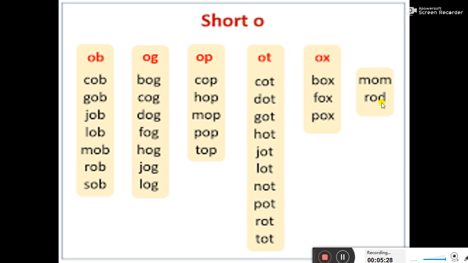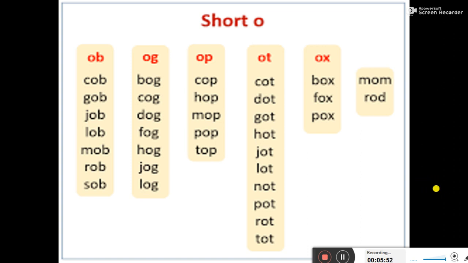R O D, rod. These are some extra words just to know how we will pronounce the words ending with M and D. So now by this picture we already come to know the pronunciation of so many phonetic words.